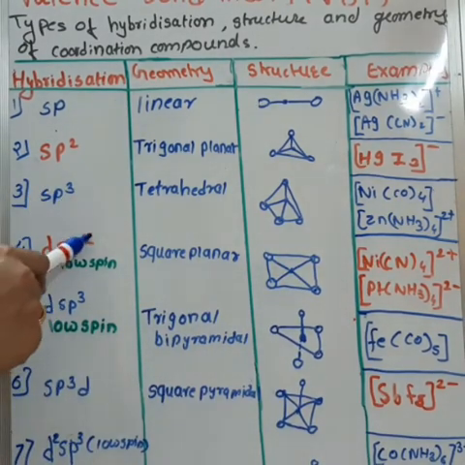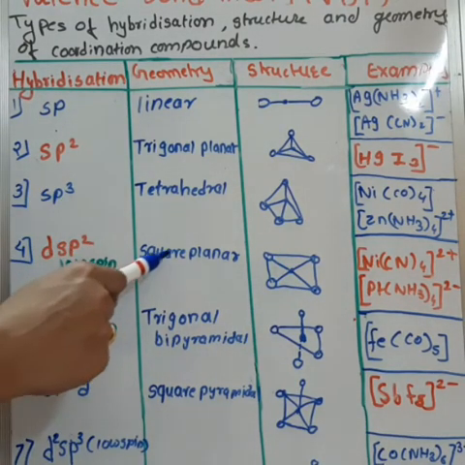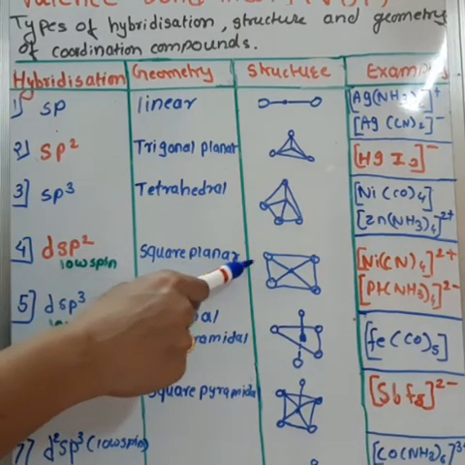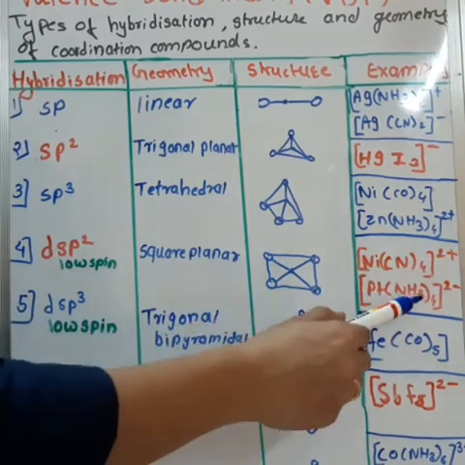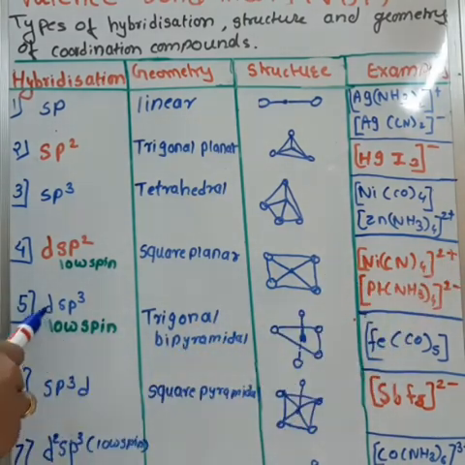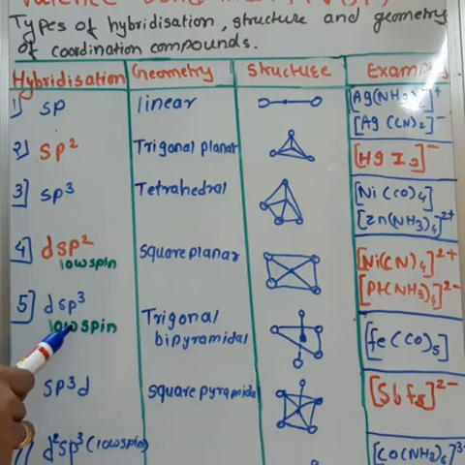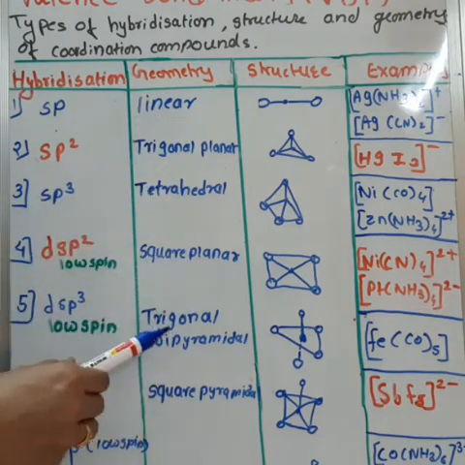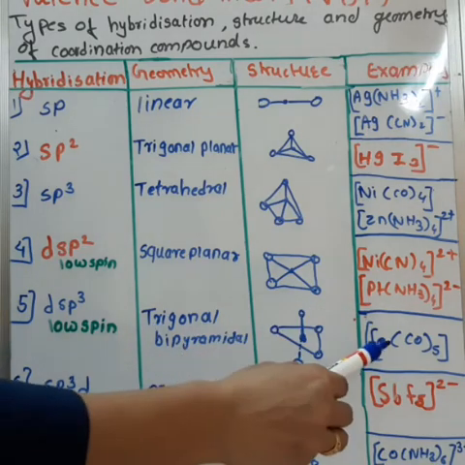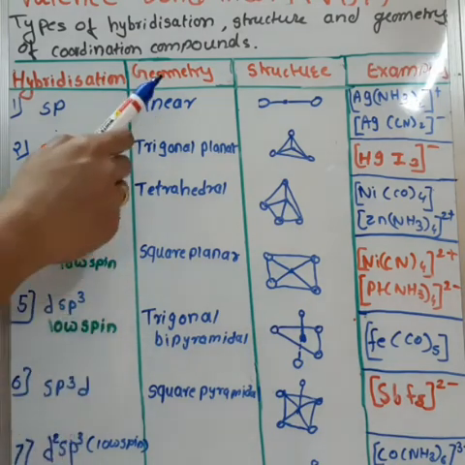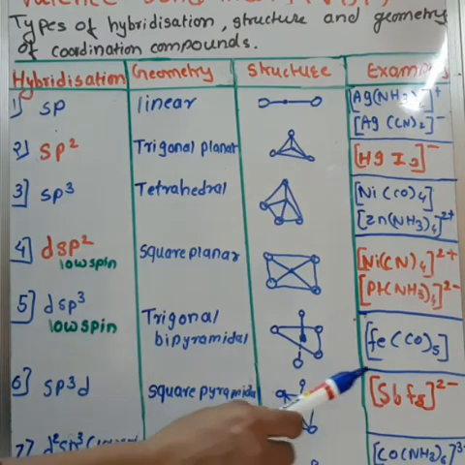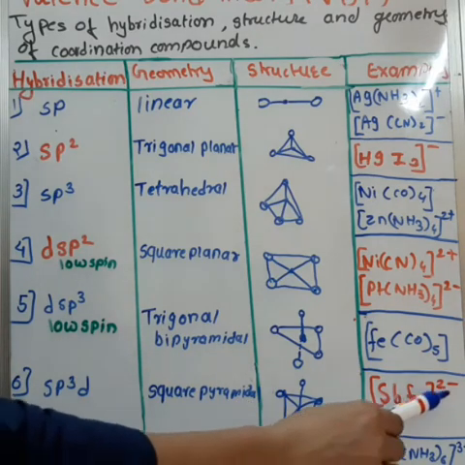In dsp2 hybridization, that is low spin complexes, geometry is square planar. Examples are [Ni(CN)4]2-, [Pt(NH3)4]2+. In dsp3 hybridization, that is low spin complexes, geometry is trigonal bipyramidal. Example: [Fe(CO)5]. In sp3d hybridization, geometry is square pyramidal. Example is [SbF5]2-.